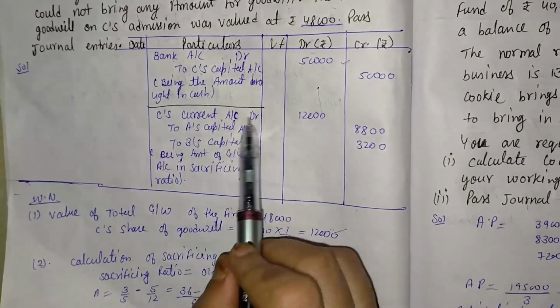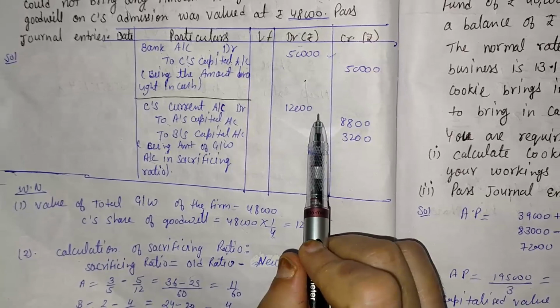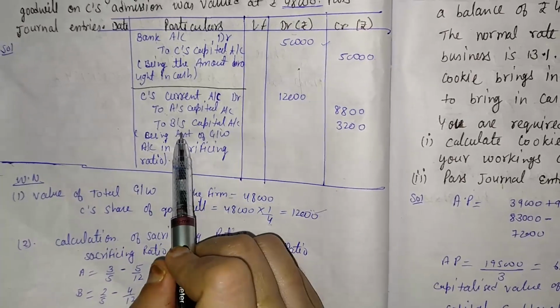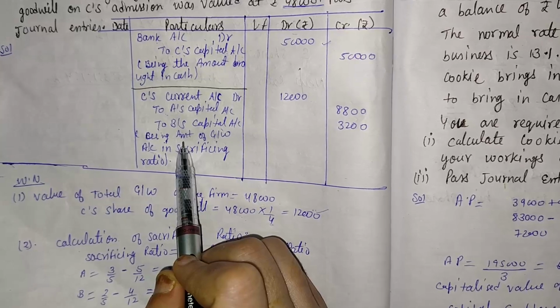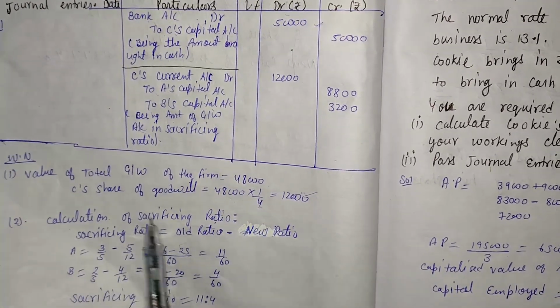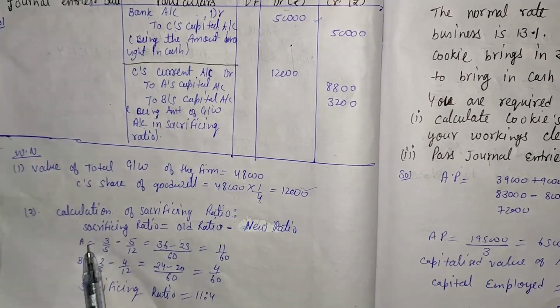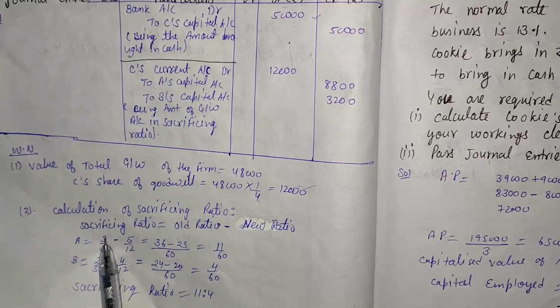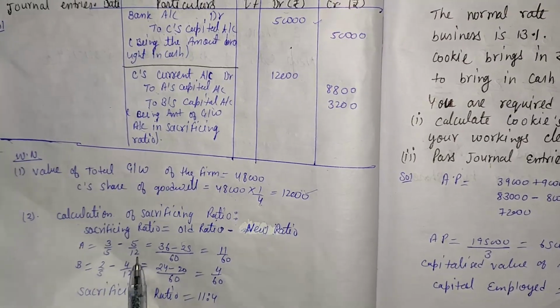Here C's current account should be debited by rupees 12,000, and that 12,000 is distributed to A and B in the sacrificing ratio. And what is the formula of sacrificing ratio? Old ratio minus new ratio. Here A and B are old partners. A's old ratio is 3/5 and the new ratio is 5/12.